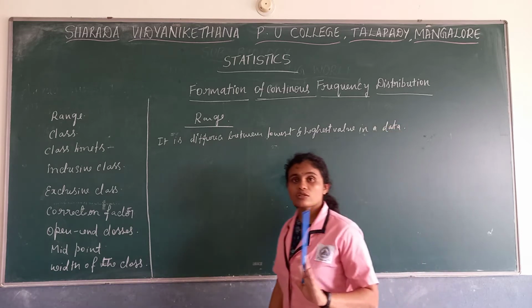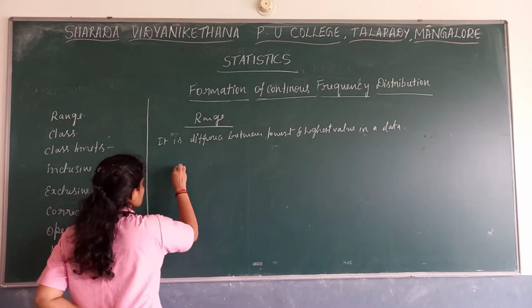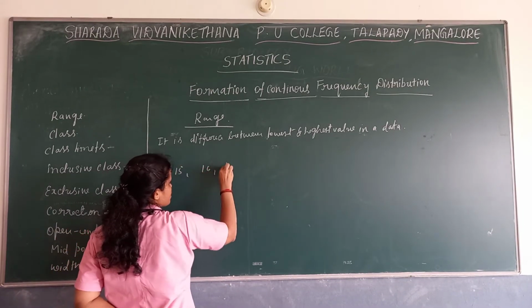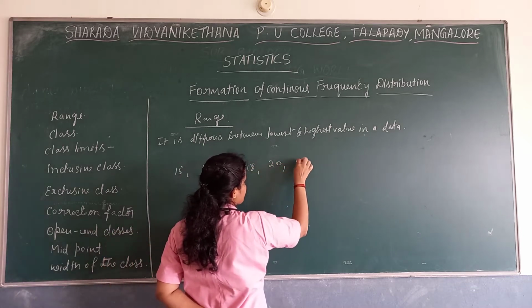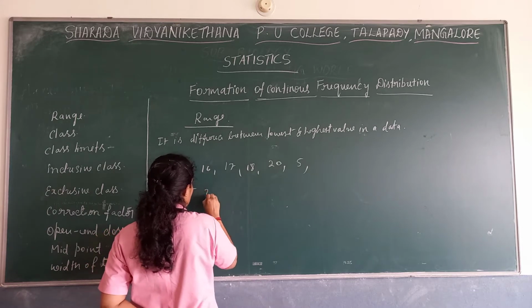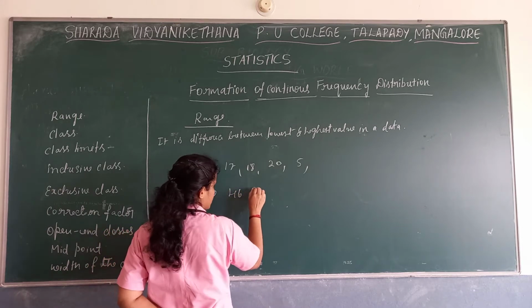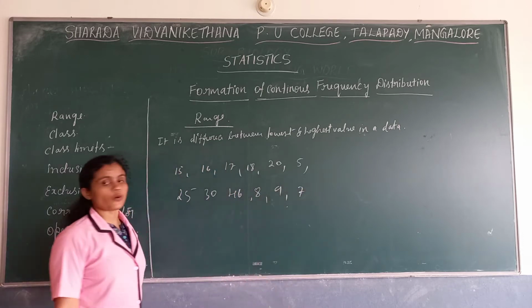For example, you have a set of data: 15, 16, 17, 18, then 20, then 5, then 25, 30, 46, 8, 9, 7. So this is a group of data.